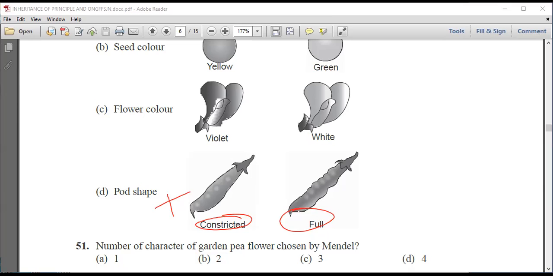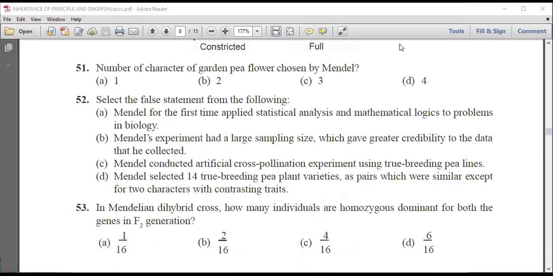Next question is, number of characters of garden pea chosen by Mendel are 1, 2, 3, or 4. We know that Mendel chose 2 characters. Select the false statement from the following.